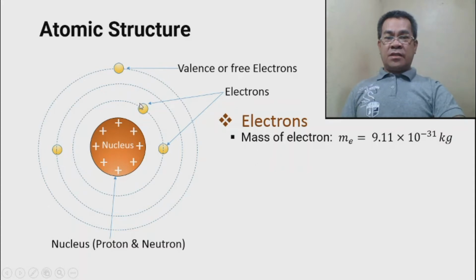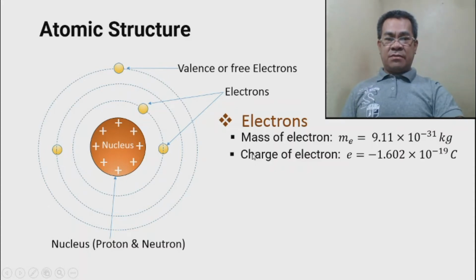Now, this is a charge. So, therefore, there must be the charge of the electron. The charge of one electron is equal to negative, because this is an electron, 1.602 times 10 raised to negative 19. The unit is coulomb. This is the unit of charge.